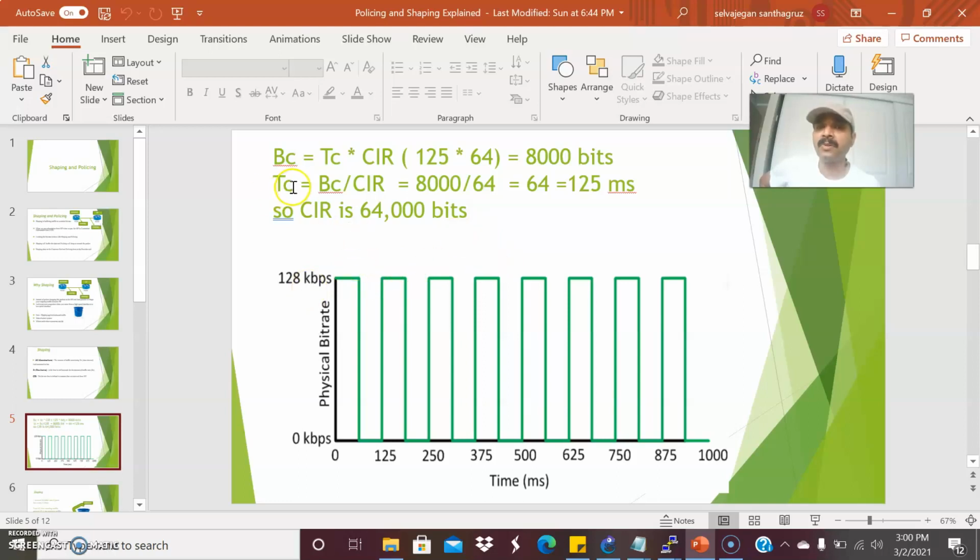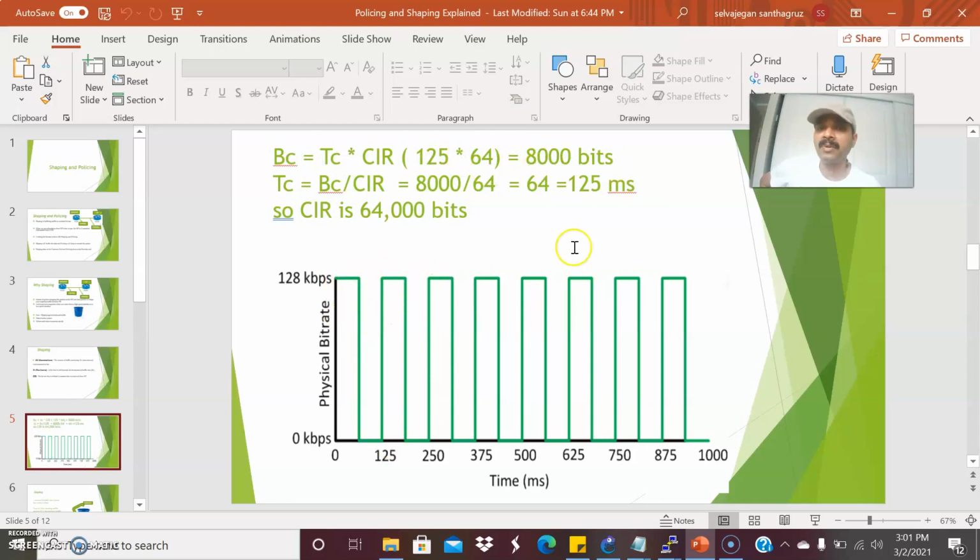So Tc is 125 milliseconds. The default Tc is 125 milliseconds. How we calculated it: Bc, as already told, each of these is a Bc. So this is 8000 bits divided by CIR 64, which becomes 125 milliseconds. The same way we calculate Bc is equal to Tc. Tc is 125 times CIR 64, which will be 8000 bits. So this is a Bc. Each one is a Bc.